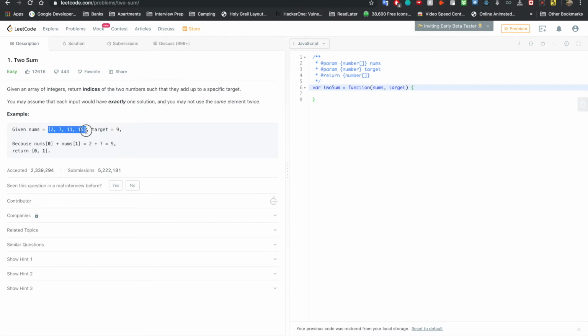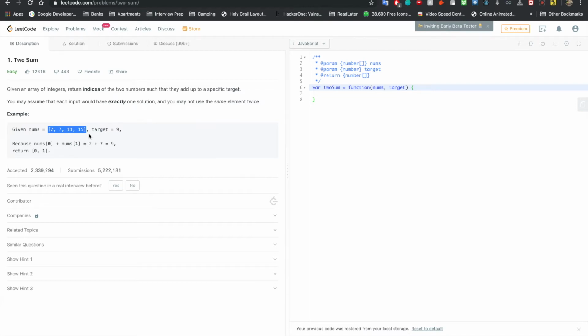We are not going to be confident that these are in order because it doesn't say that here. If it wasn't, a possible strategy is the one I just talked about, the left pointer and the right pointer. It's a good one, but you would need to order it first, so pretty much you need to sort it. The best sort you could do gives you a time complexity of n log n. So the time complexity would be n log n, and the space complexity would be constant. You would not have to have a separate data structure that holds a variable amount of space.